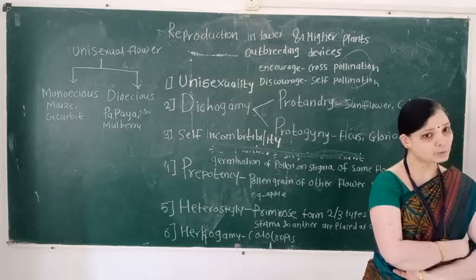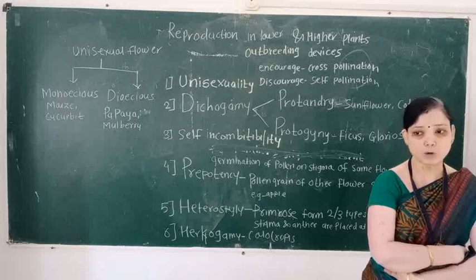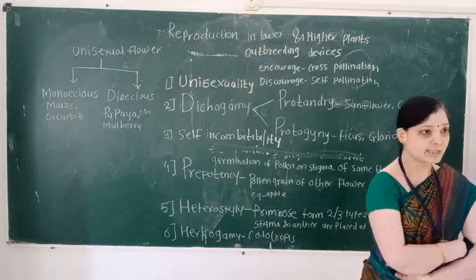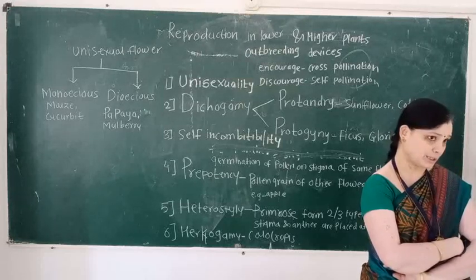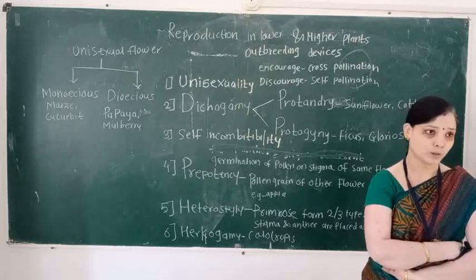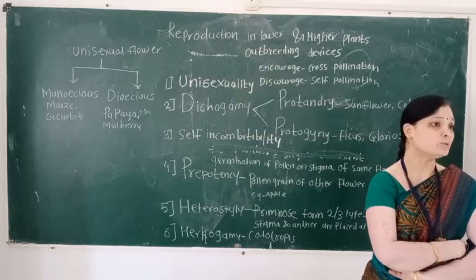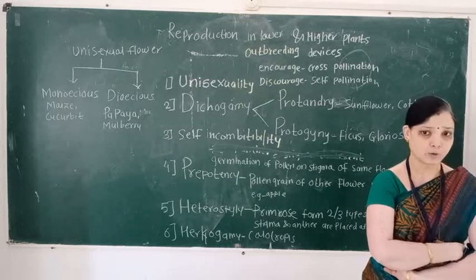Pollination is classified into two types: self-pollination and cross-pollination. In self-pollination, the same plant body is involved, and in cross-pollination, two different plant bodies, two different varieties, are involved.